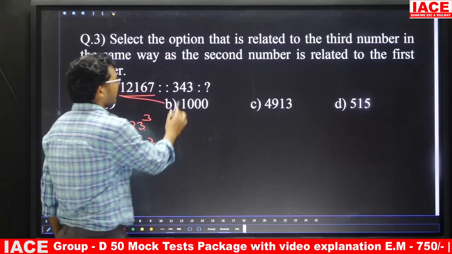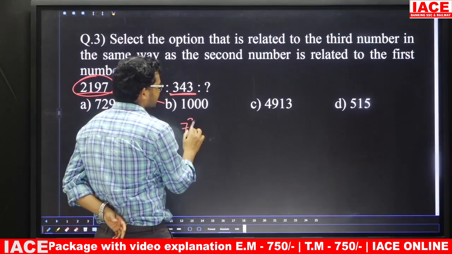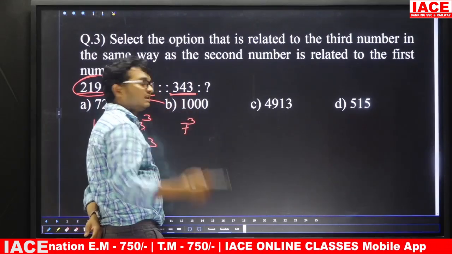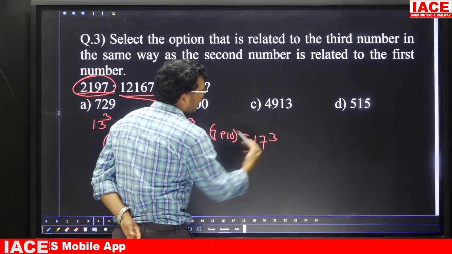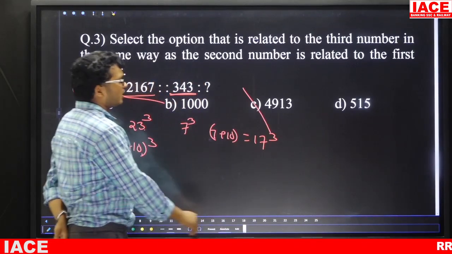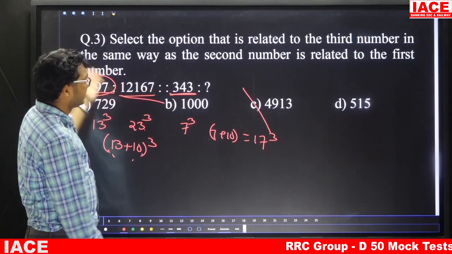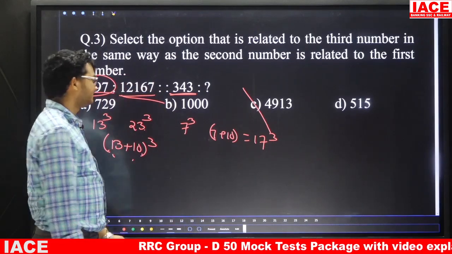In the same manner, 343 is 7 cube. For this, plus 10: 7 plus 10 is 17. Now 17 cube is 4913. So the answer is option C. Question number 3 answer is option C.